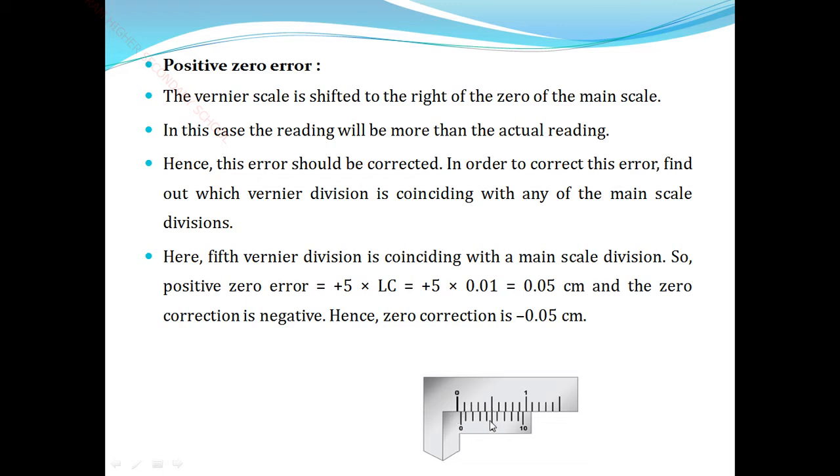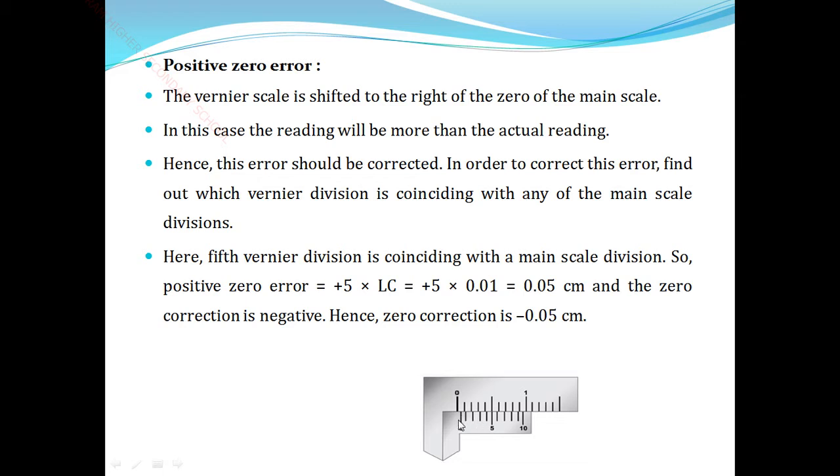Similarly, vernier 5 and main scale 0.5 are on the same line. That point coincides, so with main scale 0 and vernier scale 0 coinciding, this is no zero error.